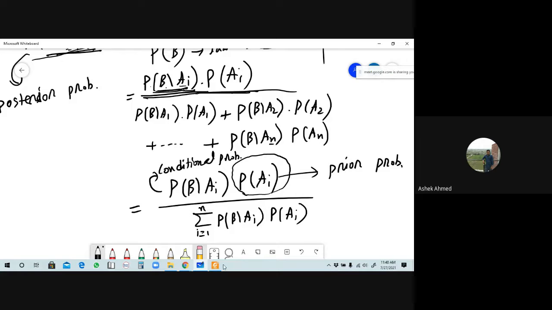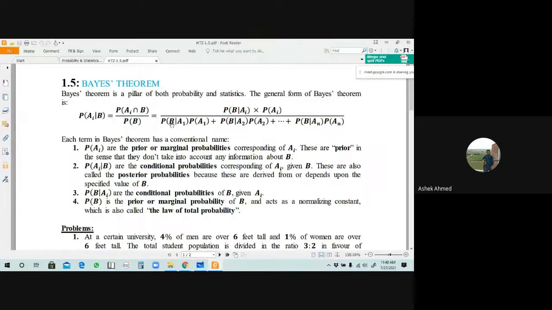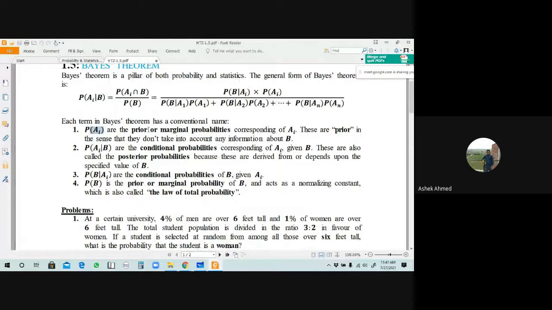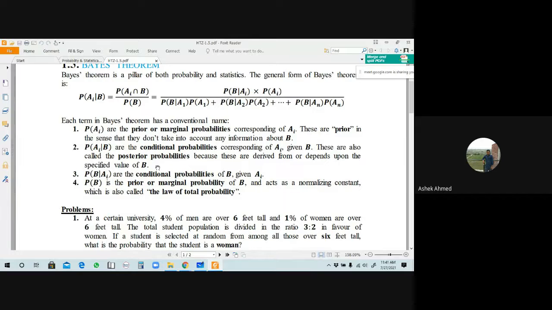That has been discussed here. The probability of A_i is called the prior or marginal probability. The probability of A_i given B is called the posterior probability. The probability of B given A_i is called the conditional probability. And the probability of B is given by the law of total probability. Understand?